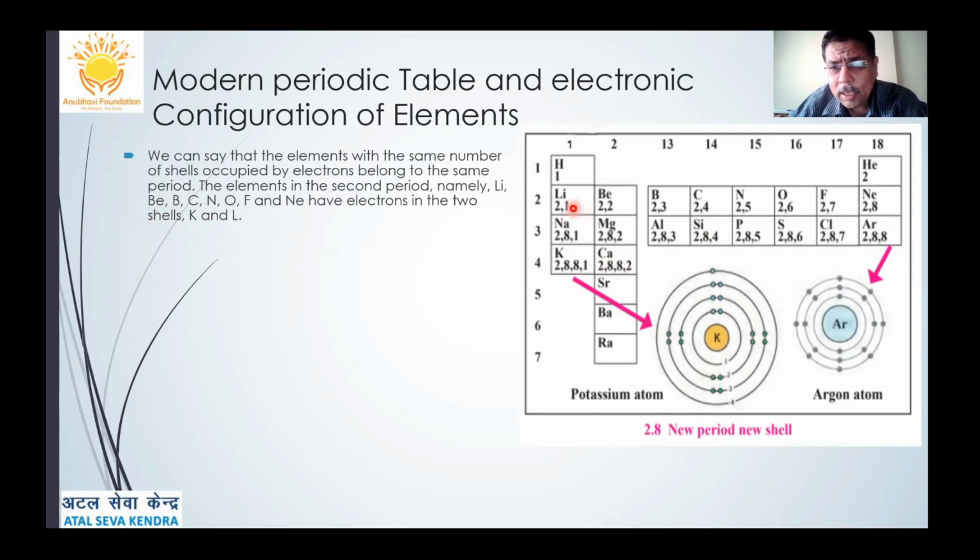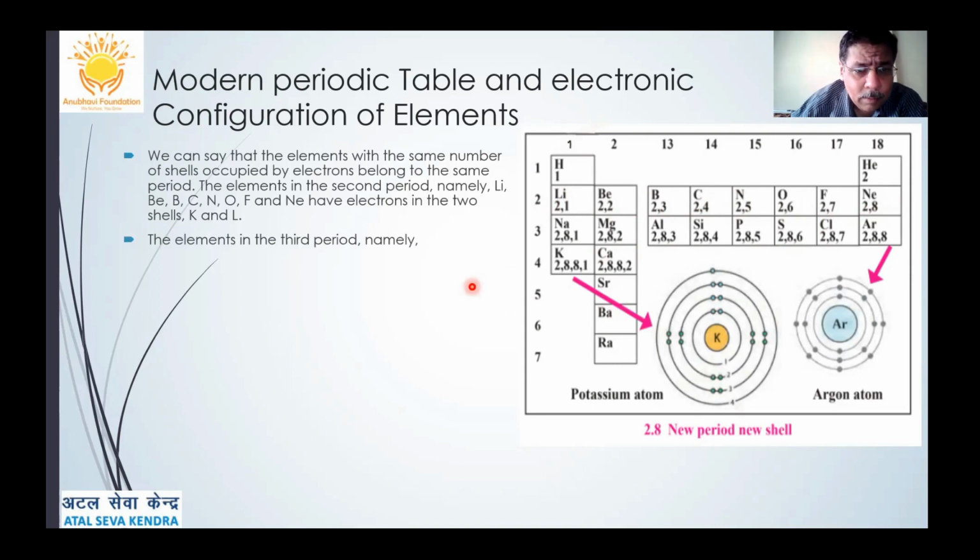Same thing you can see here: lithium 2, 1, beryllium 2, 2, boron 2, 3. That is atomic number 5. Carbon 6, 2, 4, till neon 2, 8. In this way, the second shell starts getting filled from 1 electron to 8 electrons, and this is how the filling occurs.